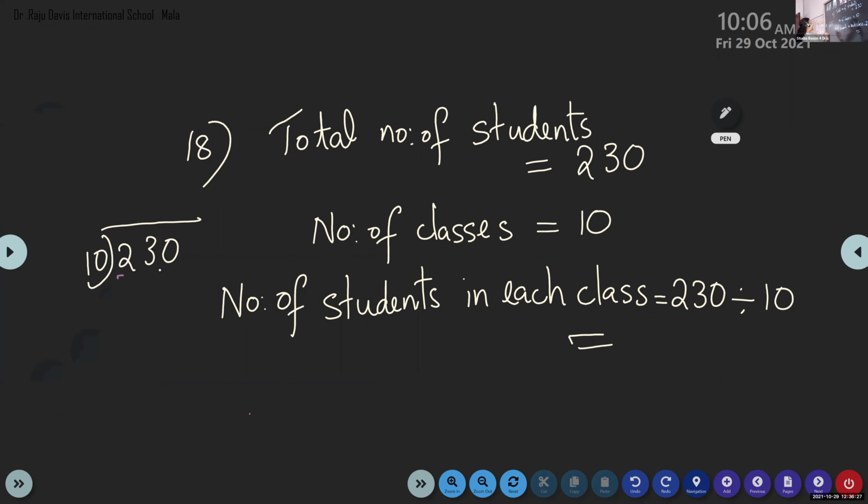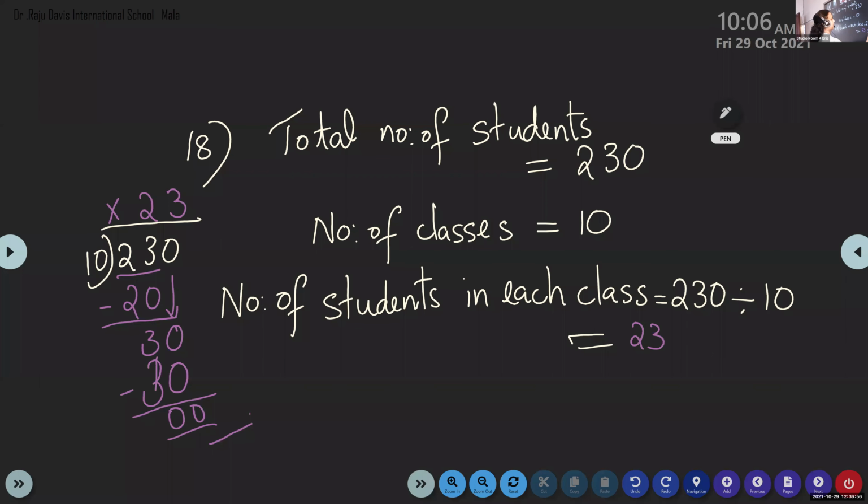So here 23. How many times 10? 2 times 10 is 20. Subtract. So 30. 30 divided by 10. How many times 10 can we take from 30? 3. 3 into 10 is 30. So 30 minus 30 is 0. So the answer is 23 students.